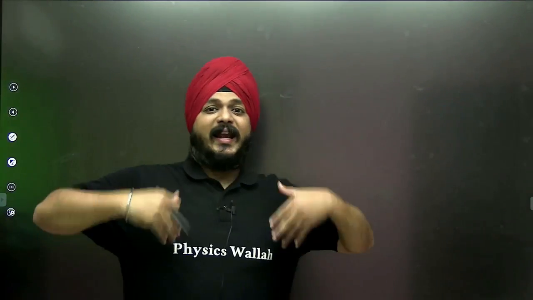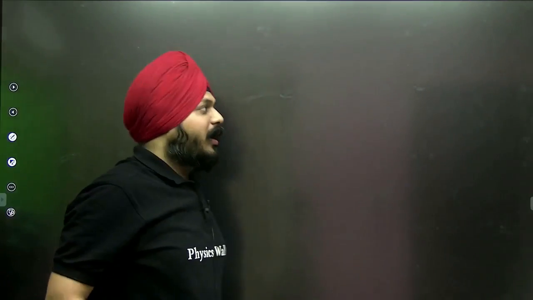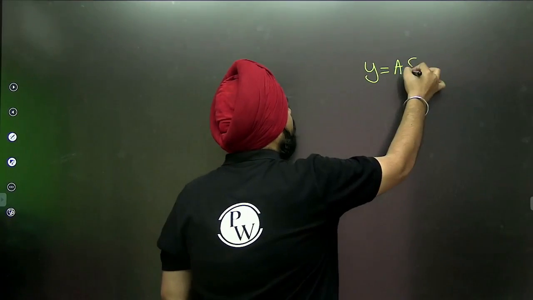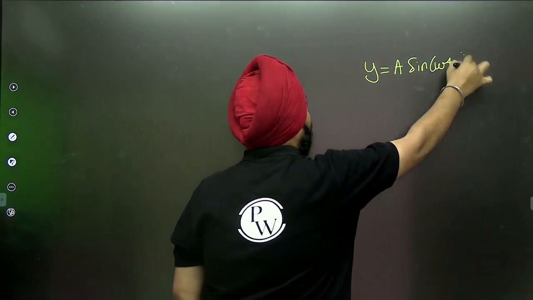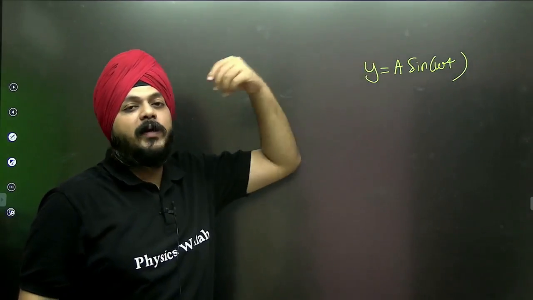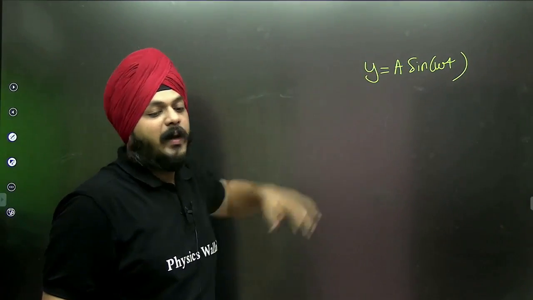Conditions to check whether the particle is performing the SHM or not. Suppose any random equation is given in the question. Suppose they said that y is equal to A sine of omega t. Suppose a particle is performing some random motion and the equation of the motion is represented by this.